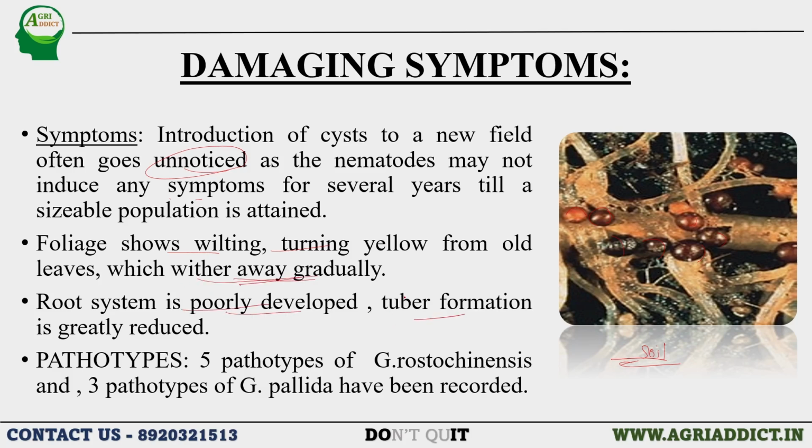Tuber formation is greatly reduced. The tuber is the economic part of the potato, so the economic part gets damaged here. In the case of potato cyst nematode, there are pathotypes, that is, the disease causing ability differs from one population to another. That is nothing but pathotypes. 5 pathotypes are present in Globodera rostochiensis and 3 pathotypes are present in Globodera pallida. Just note down: 5 pathotypes in rostochiensis and 3 pathotypes in pallida.